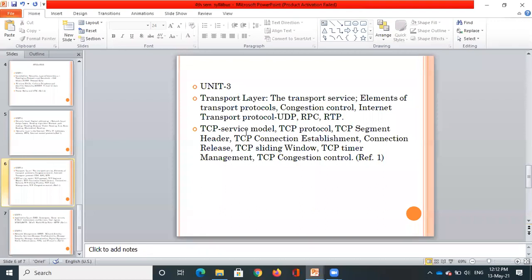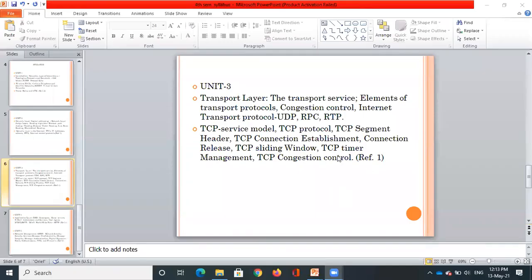Then coming to the TCP service model, we are going to study how connection establishment takes place.